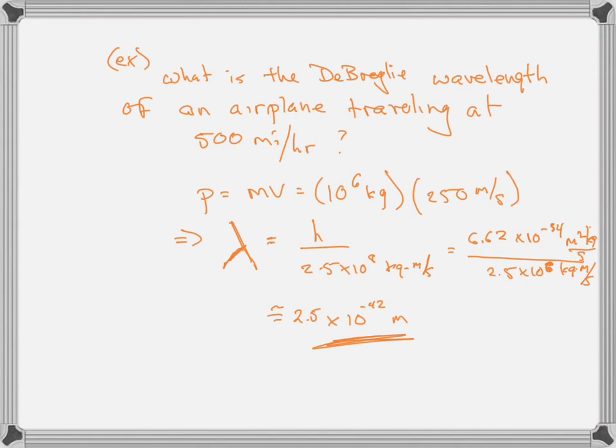It may not be quite this small for a person because a person has a smaller momentum. But the wavelength is too small to notice the wave-like properties of a person. It's too small to notice the wave-like properties of a baseball. It's too small to notice the wave-like properties of a speck of dust. But when we get to the subatomic, when we're looking at electrons, neutrons, protons, then when we put them into boxes that are about the size of their wavelength, we actually see the wave-like properties of these particles.